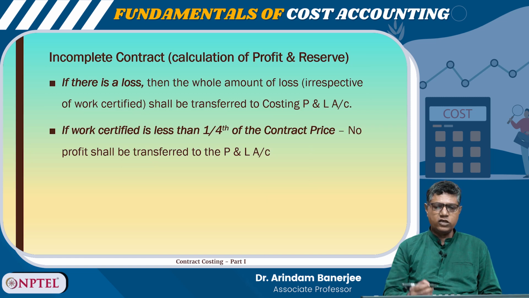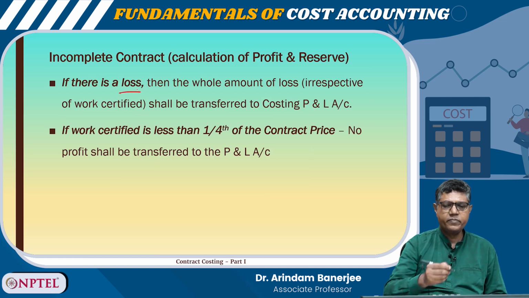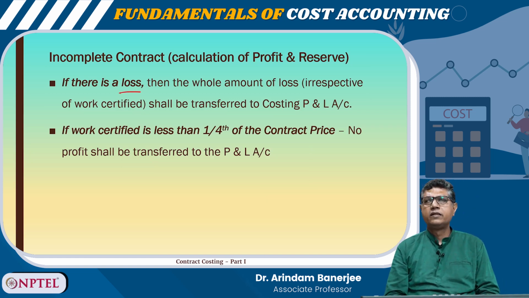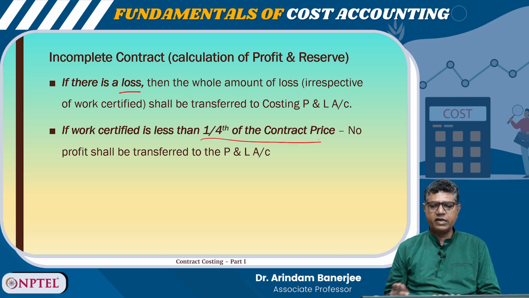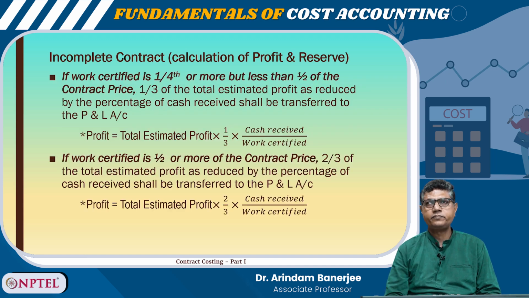If there is a loss, then the whole amount of loss, irrespective of work certified, shall be transferred to the costing P&L account. If the work certified is less than 1/4 of the contract price, no profit shall be transferred to the profit and loss account, right. So, how to calculate the profit and reserve?